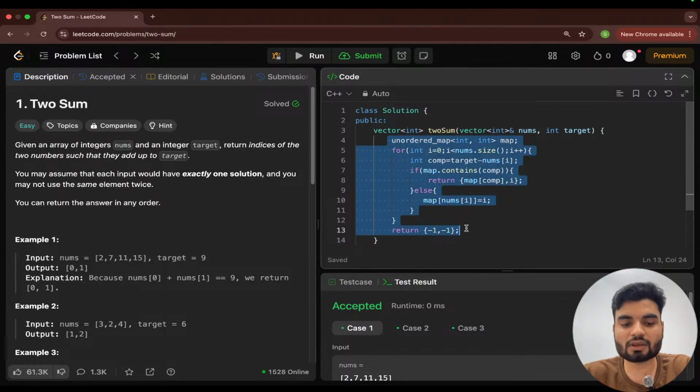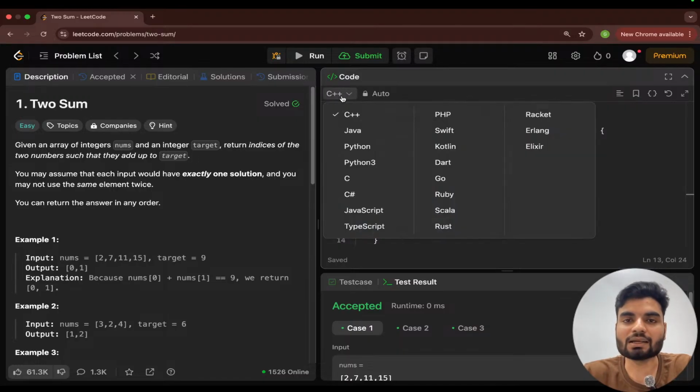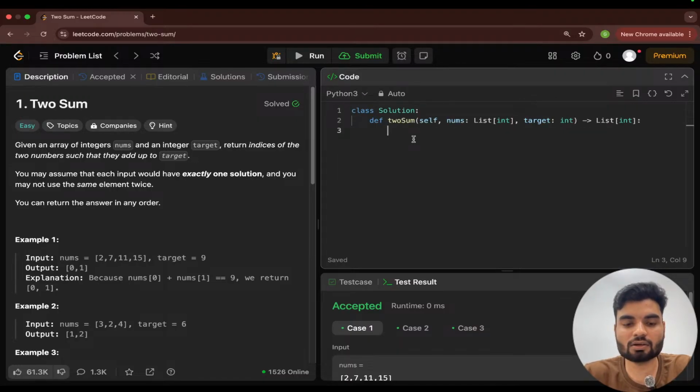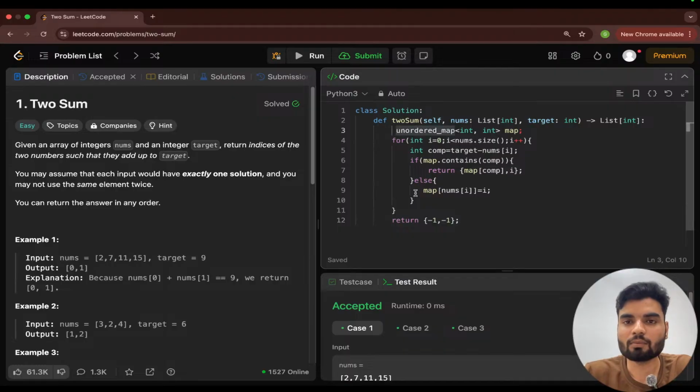Now I'll convert the same thing into Python. So here we have Python, but in Python, the thing is that you don't have anything to define. So here you will directly write map as curly braces. Okay, so now here I just want a loop that can iterate over my nums array. So I can write i in range of the length of the nums array that I have.